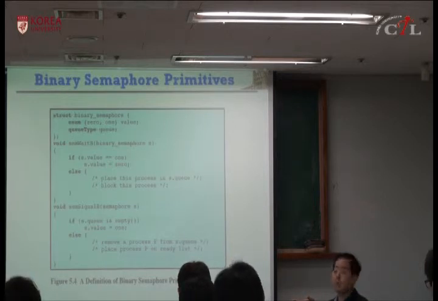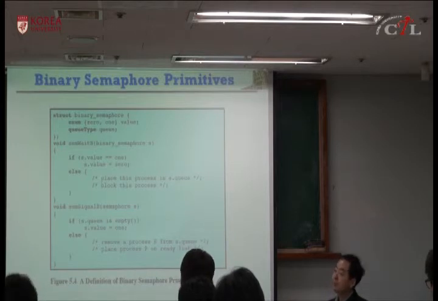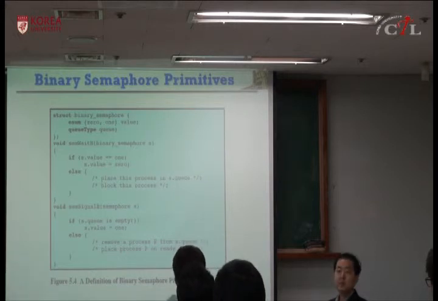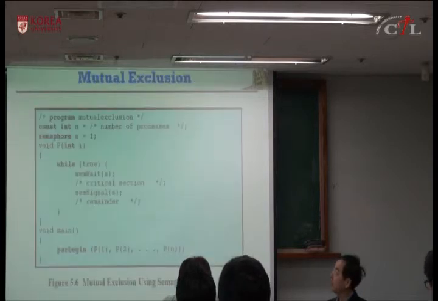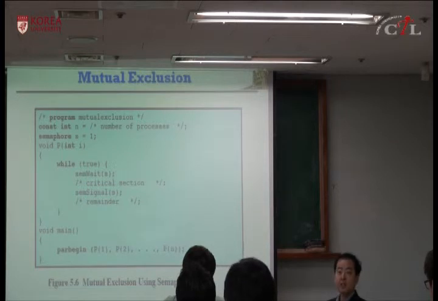Okay? So semaphore has common features. Semaphore is a software scheme to implement mutual exclusion. Using the semaphore, you can implement a critical section or other more complex synchronization primitives. This is the implementation of a critical section. Simply, you can implement it using semaphore wait and semaphore signal. Okay?